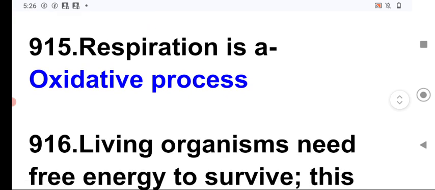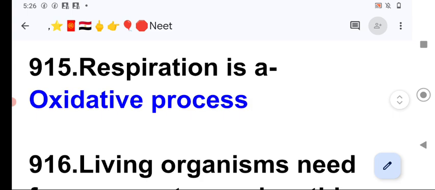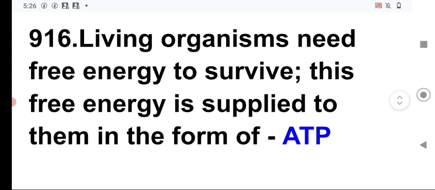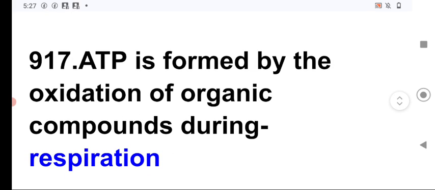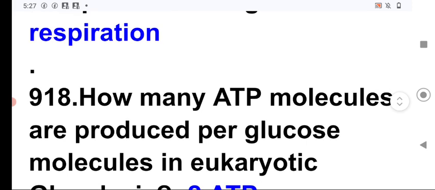Next question. Respiration is an oxidative process. It is the oxidation of the food into CO2 and H2O. Next question. Living organisms need free energy to survive. This free energy is supplied to them in the form of ATP, or adenosine triphosphate. Next question. ATP is formed by the oxidation of the organic compounds during the process of respiration. As we know, respiration is an oxidative process.